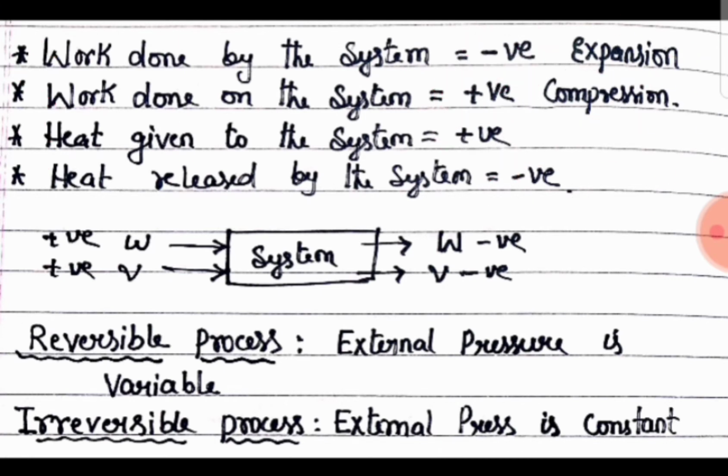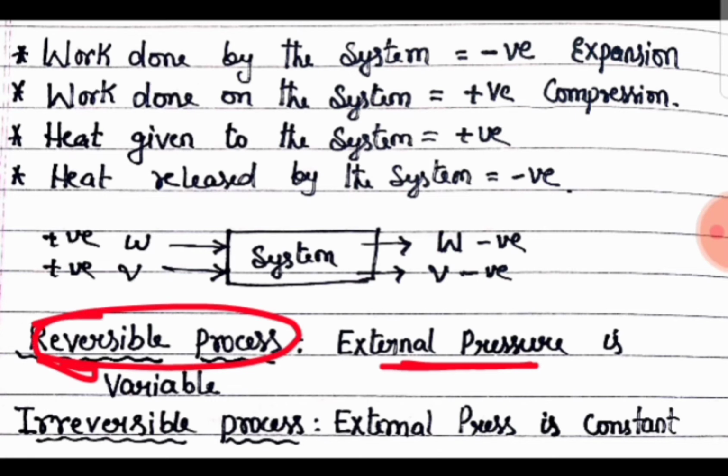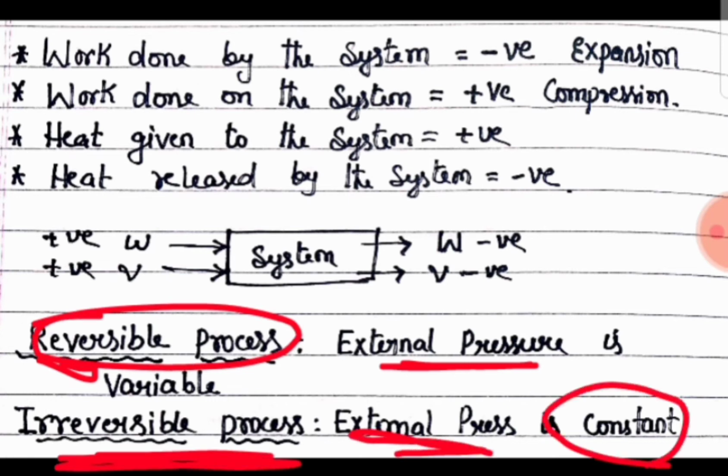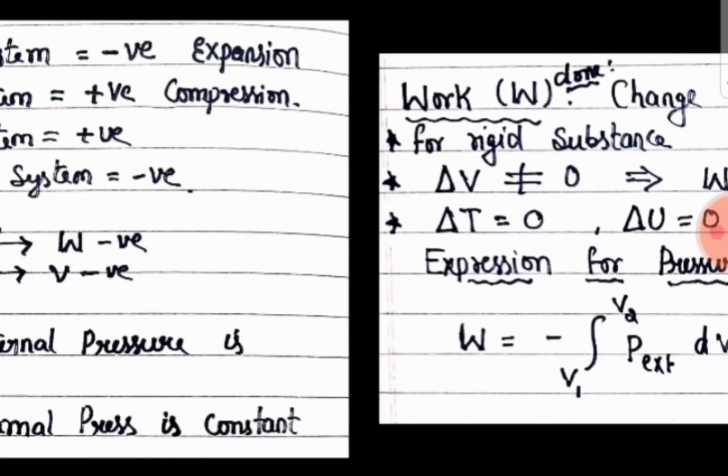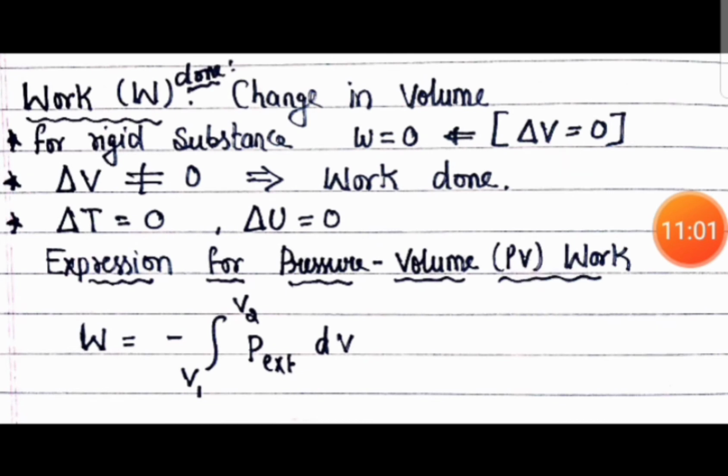Very, very important. Now, what does reversible process mean? Remember children, here reversible process means external pressure is variable. Pressure may increase or pressure may decrease. That is in a reversible process. Whereas in an irreversible process, external pressure remains constant. Let us know about work done. Work done is nothing but change in volume.